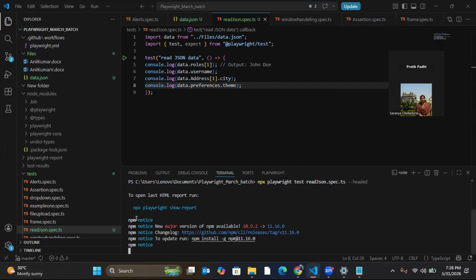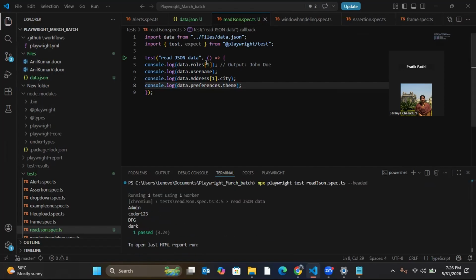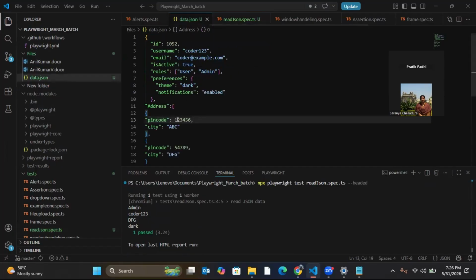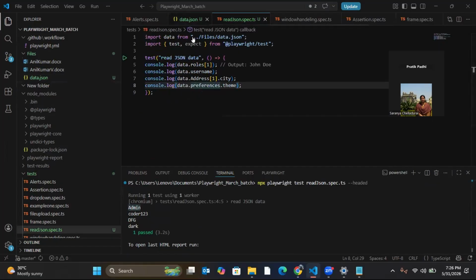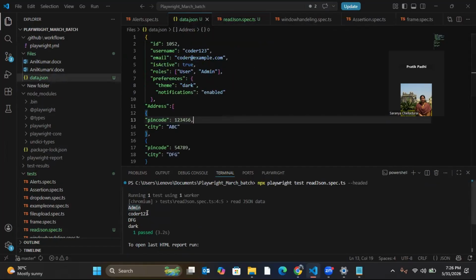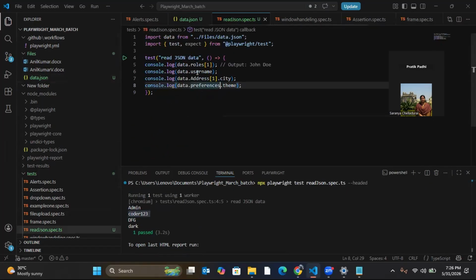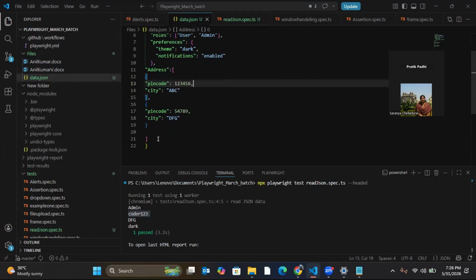See, it printed. Data.role1 is what? Admin. So admin got printed. Next is data.username, 123 got printed. Next is data.address1.city, DFG got printed.